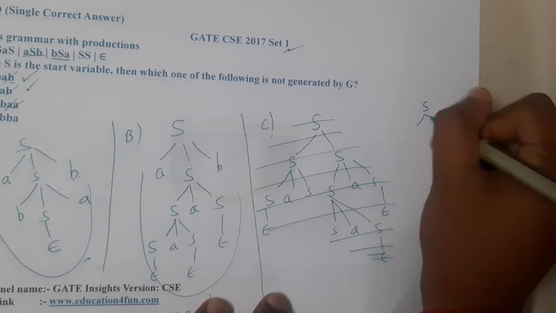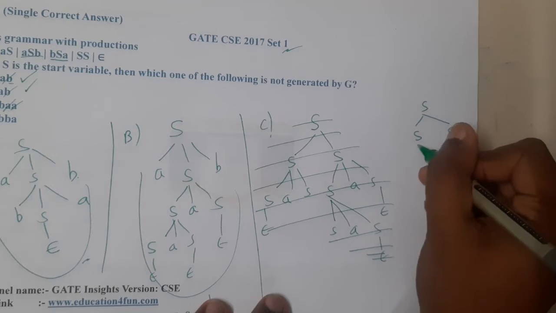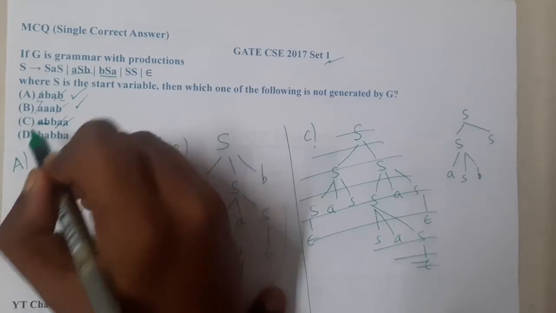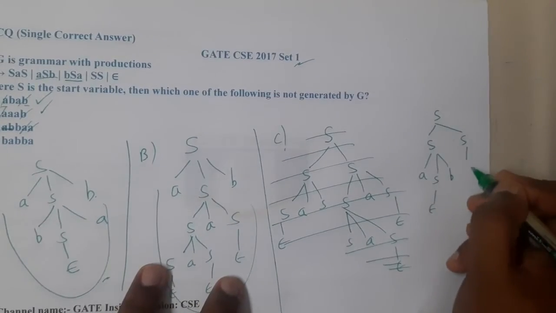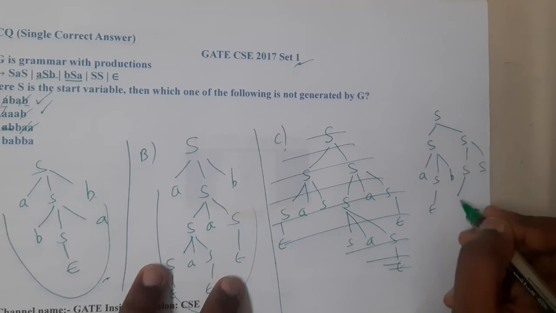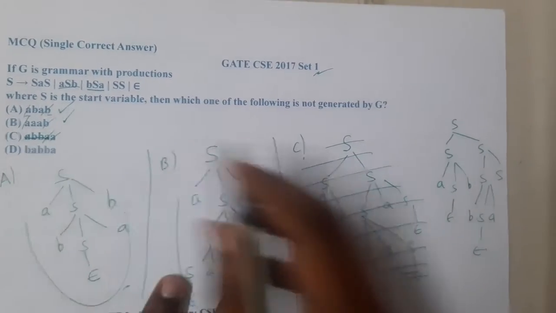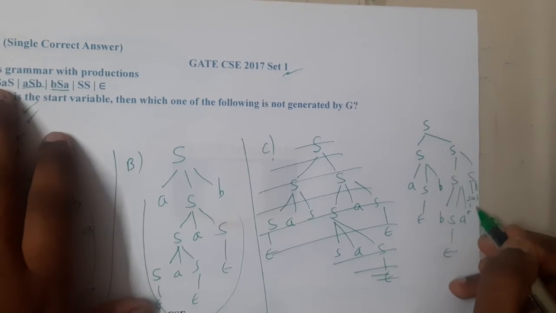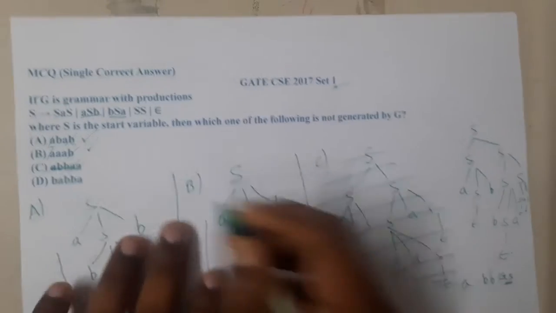From S I will start. My first thing will be S. From my first S I will generate A, S, B. So I have generated my first two letters, A, B. I will make that S epsilon. From this second S, I will generate first two S's. From the first S I will generate B, S, A, and I will take epsilon here. So this thing is done. After that I need a single A, so I will generate S, A, S, and I will make them epsilons. So at the end I will get A, B, B, A. So this is also possible.